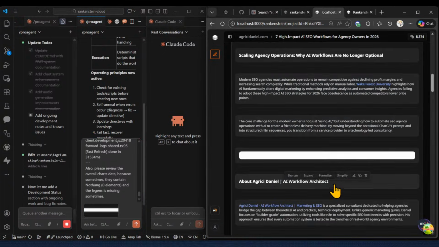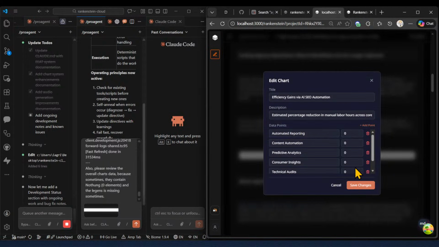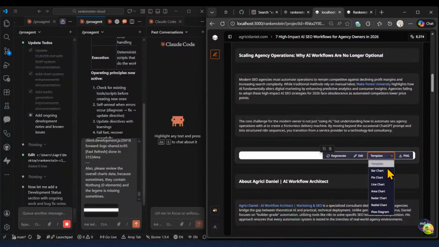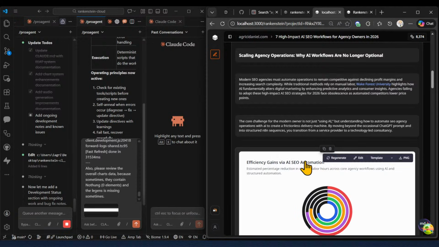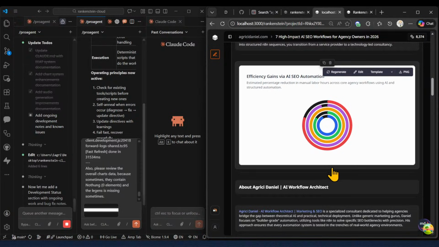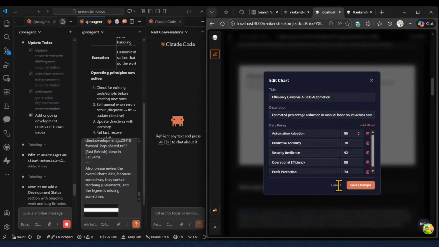I'm gonna once again double check that there are other charts working. So edit. Okay, we are able also to edit these charts. I will choose maybe a radial chart once again, and then I'm gonna check also the other chart that there were, the pie charts. So to make sure that all the charts being generated will be proper. Like for example, this one is perfect, but here again I'm missing the legend, which is quite bad. So even now I'm gonna just press on edit to see.